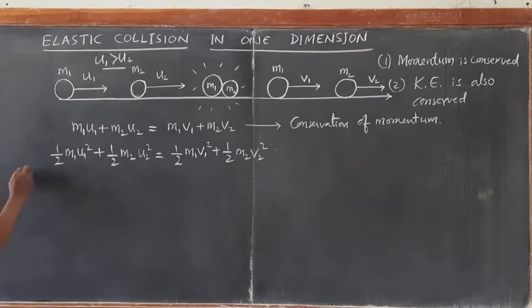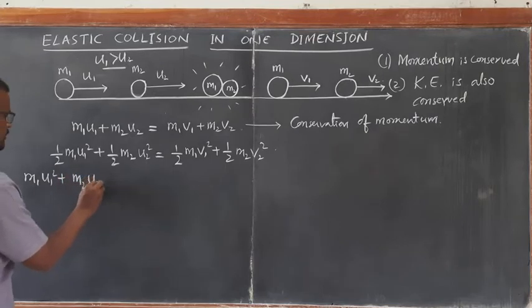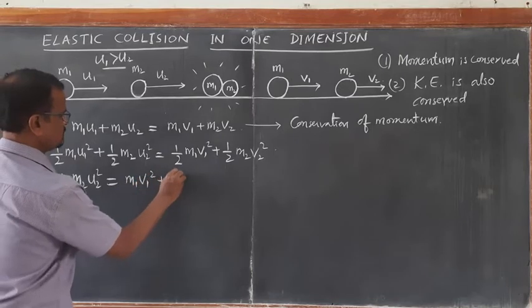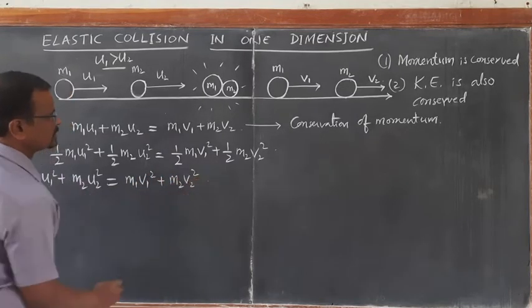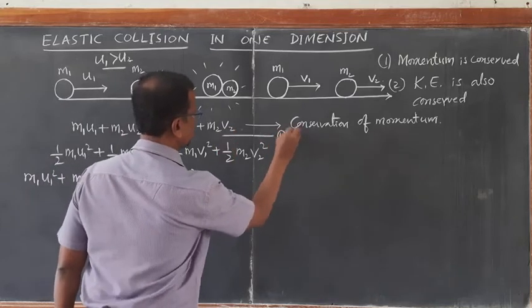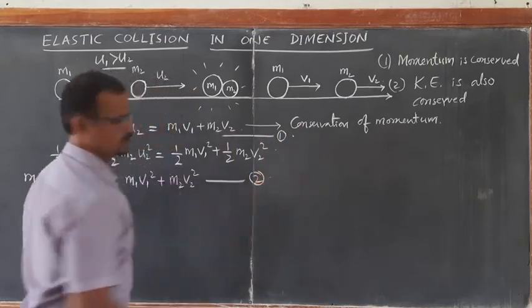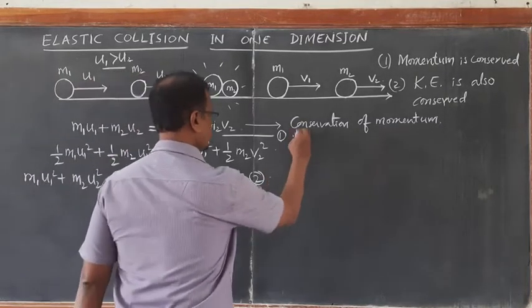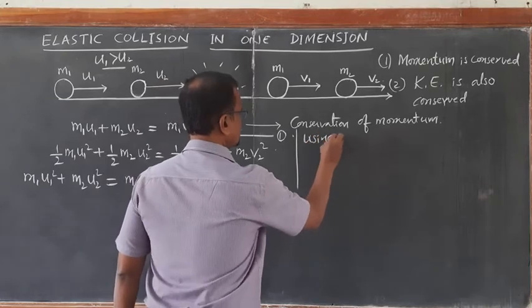We get m1 u1 square plus m2 u2 square is equal to m1 v1 square plus m2 v2 square. Call these equation number 1 and equation number 2. Now we need to find the unknown quantities v1 and v2 from these two equations. Now if you take m1 v1 to the left hand side from equation number 1, I will write here using equation 1.